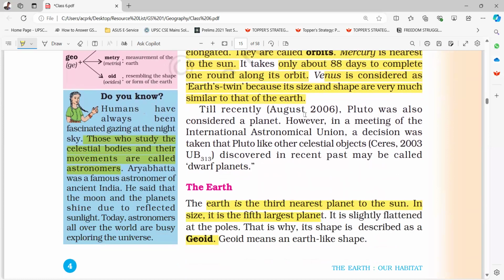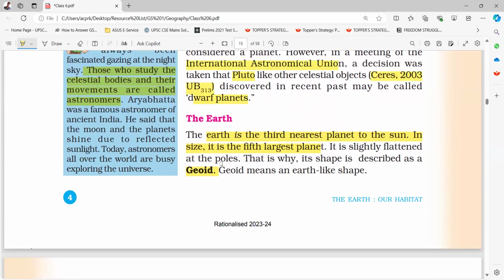Till recently, August 2006, Pluto was also considered a planet. However, in a meeting of the International Astronomical Union, a decision was taken that Pluto, like other celestial objects, Ceres and 2003 UB313, discovered in the recent past, may be called a dwarf planet. So Pluto is a dwarf planet.